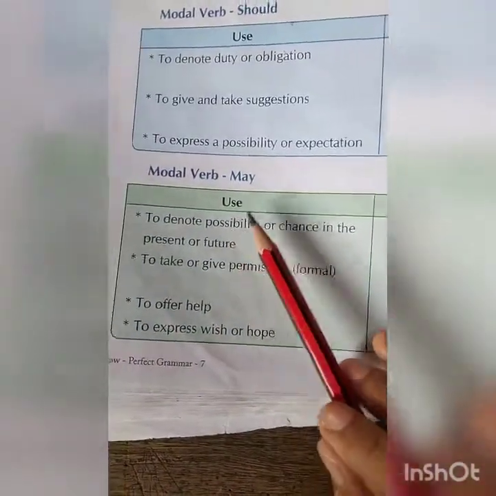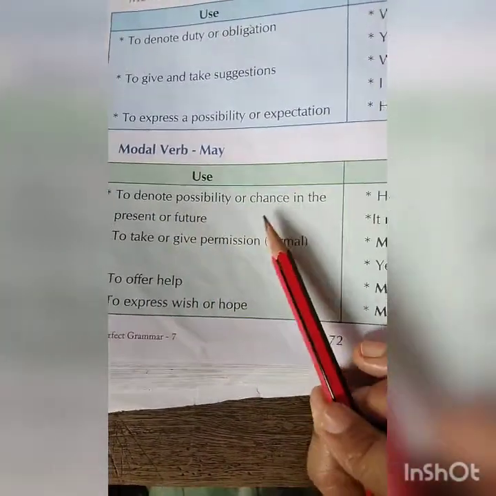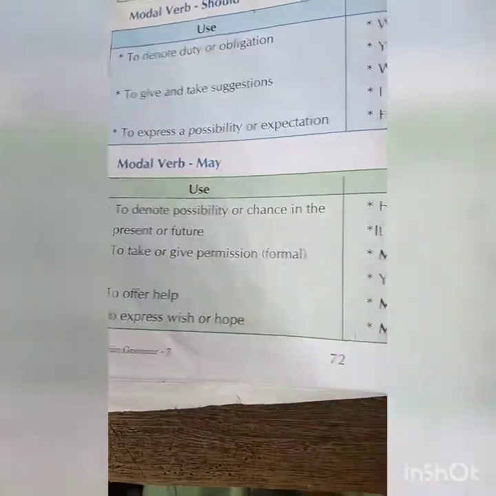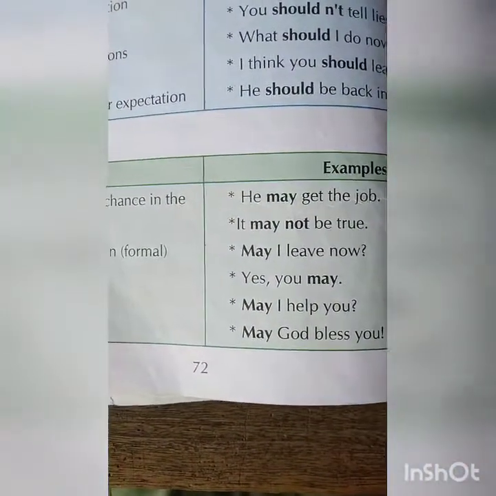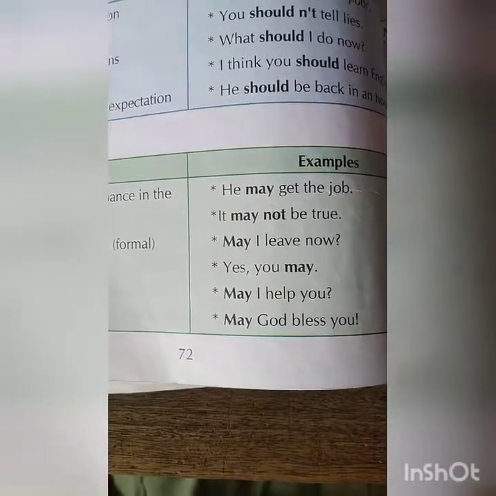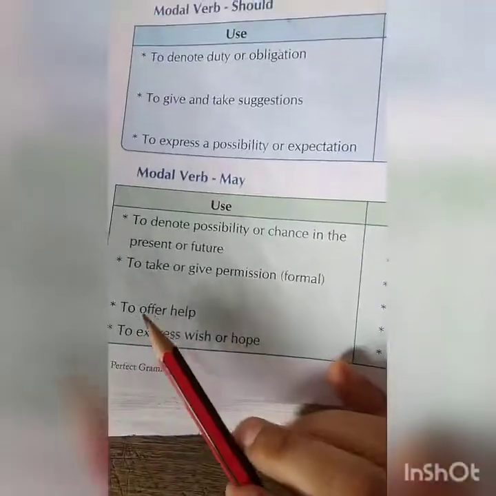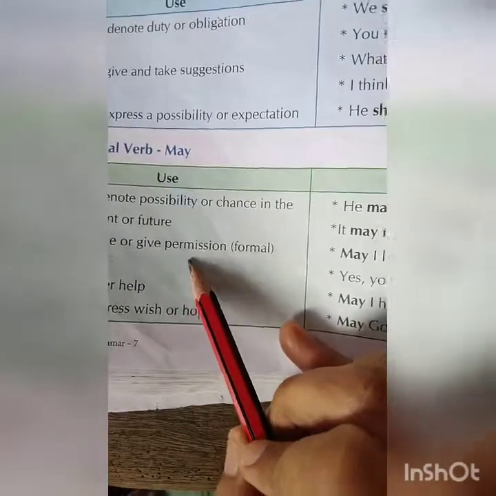Now next modal verb is may, to denote possibility or chance in the present or future. He may get the job. It may not be true. Possibility, not sure. To take or give permission.